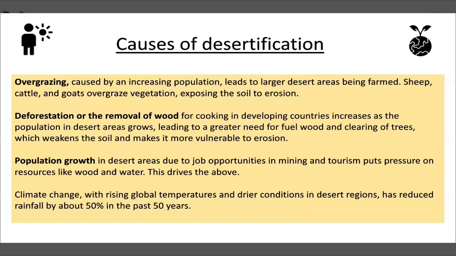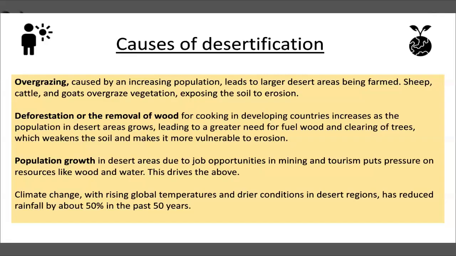You've got population growth. As mentioned above, you could argue in an exam that population growth is one of the biggest causes of desertification because it leads to more overgrazing and overcultivation. It leads to us chopping more trees down because we need the resources. Due to job opportunities, like in mining and tourism, that's also going to put pressure on wood. It's also going to put pressure on the water sources that they do have in those desert areas, which dries the land above. And then climate change.